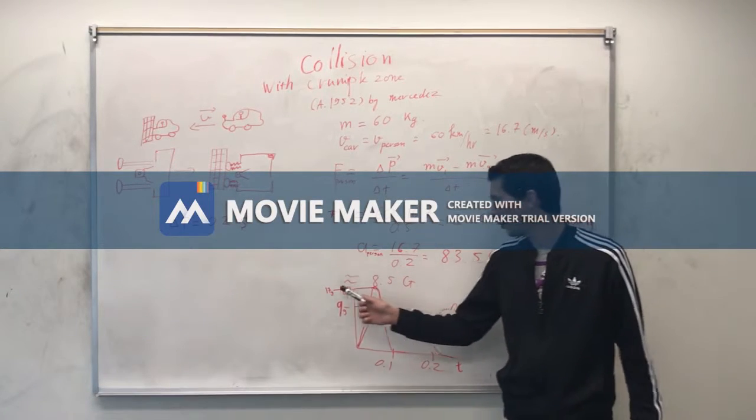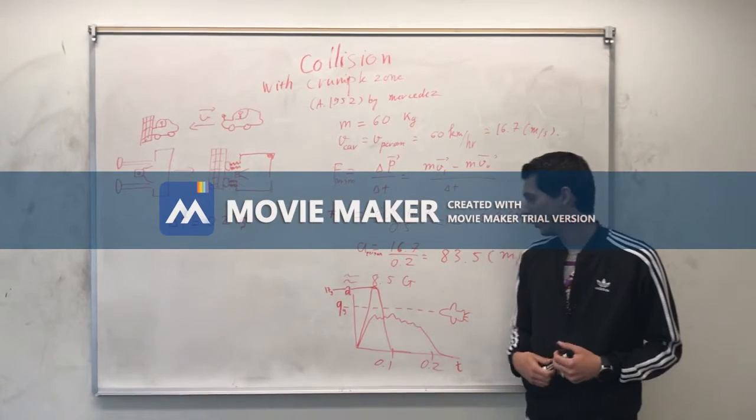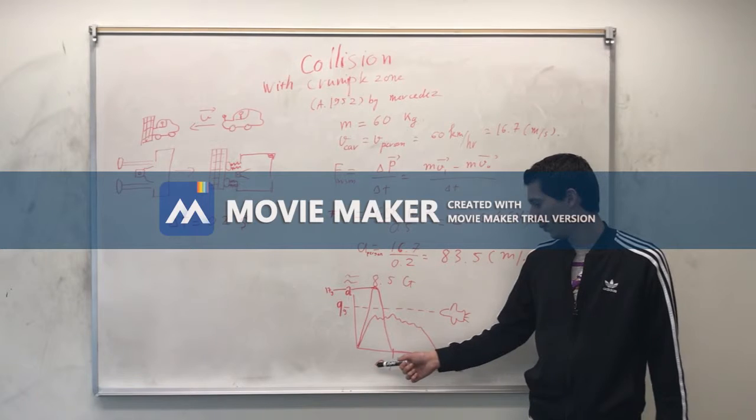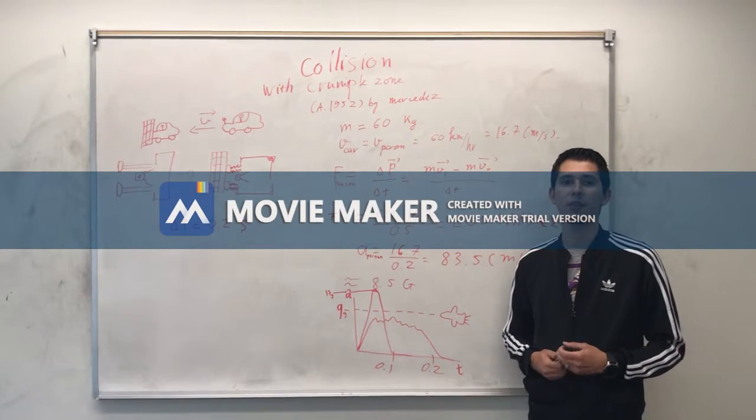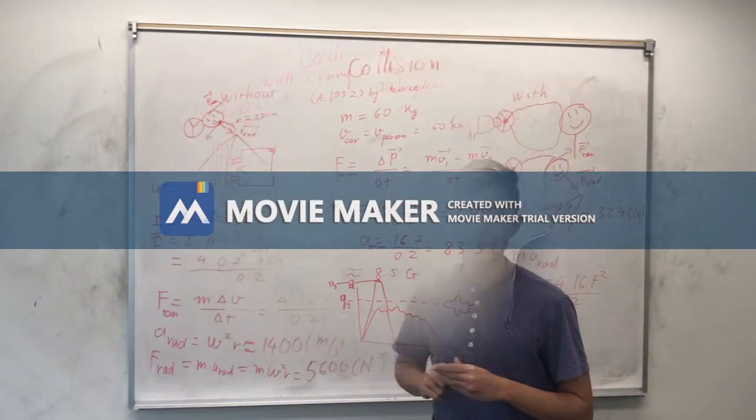In our last example, we have 17 Gs, which is a lot, and the time is much shorter. It doesn't give enough time for the organs to adapt.